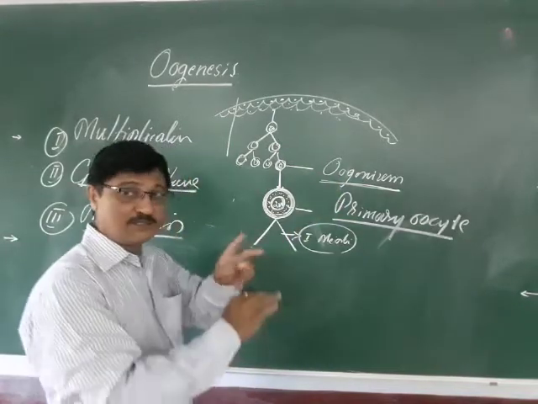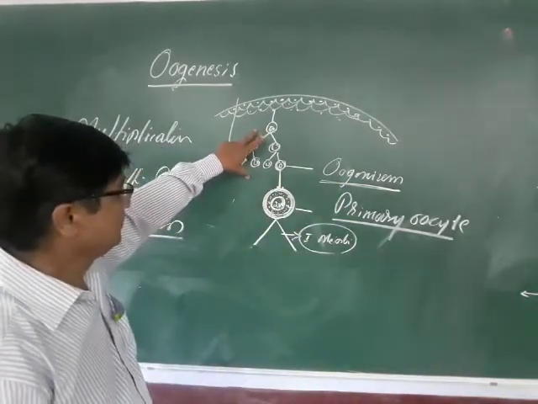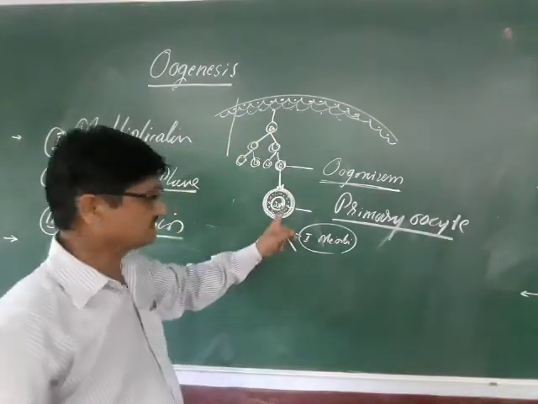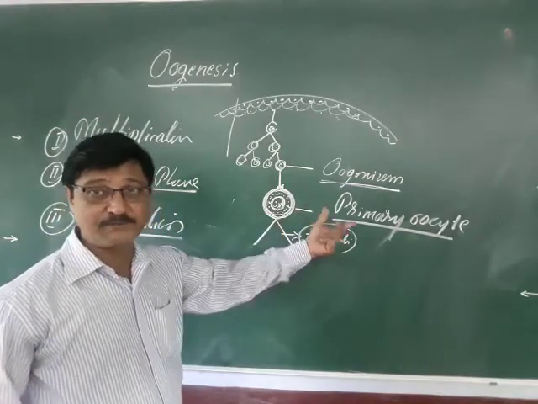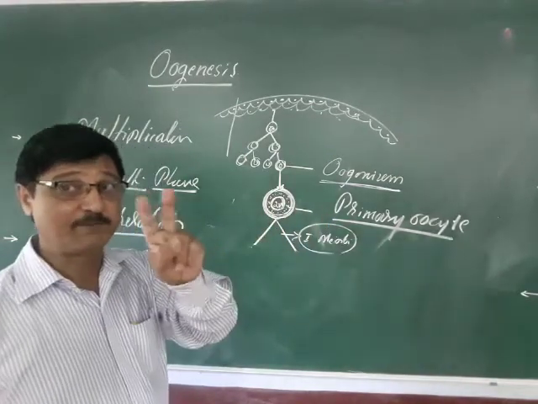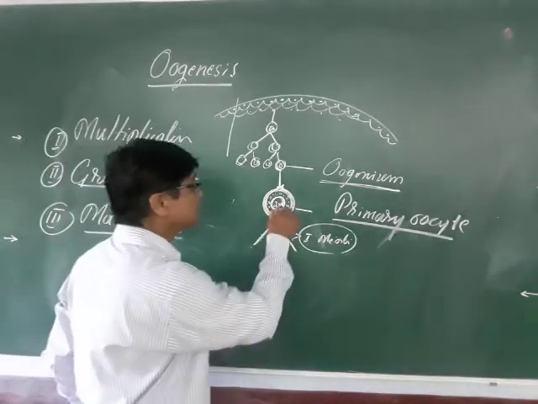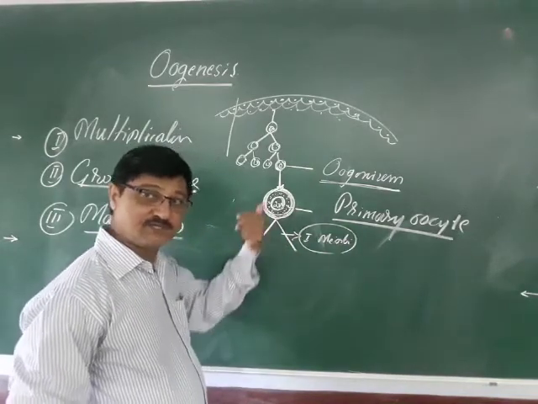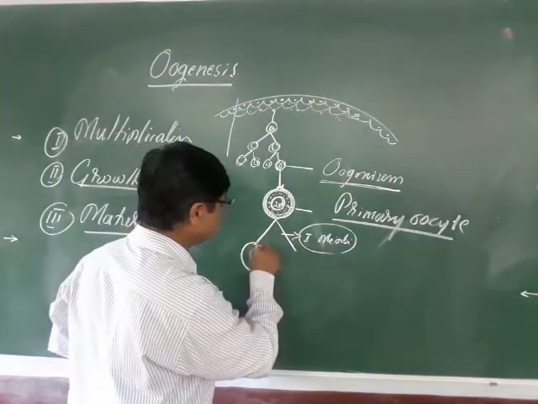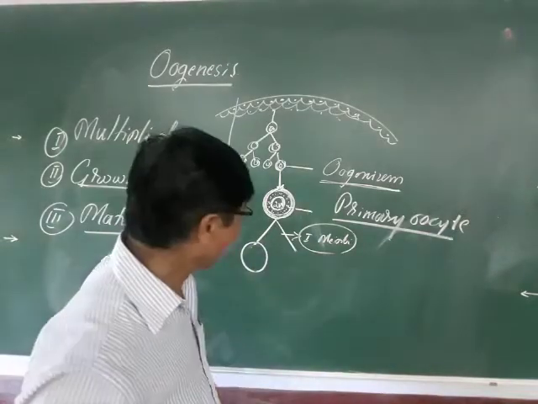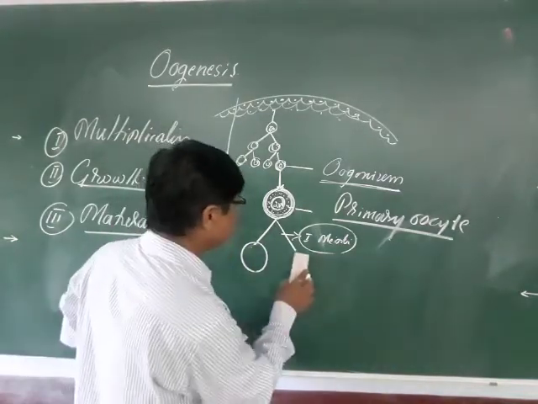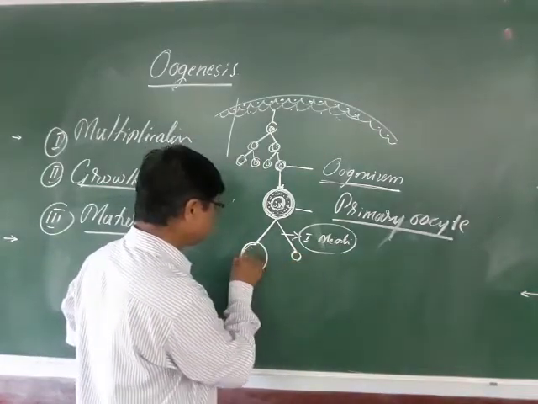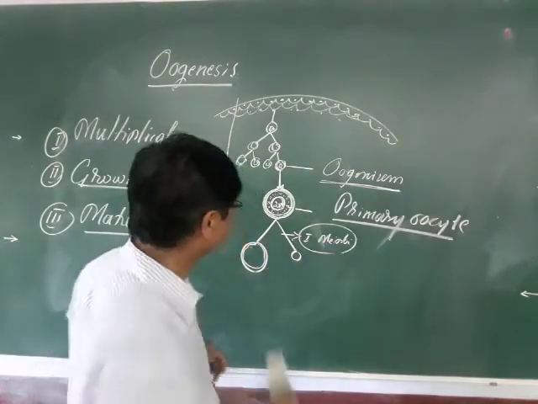One of the oogonia, as the mitotic division and multiplication stops, grows to a large extent, and such a large grown cell is called the primary oocyte. This is the diploid state, remember. And this diploid primary oocyte undergoes the first meiotic division. That is called the maturation. So here it results in two unequal sized cells, like this.